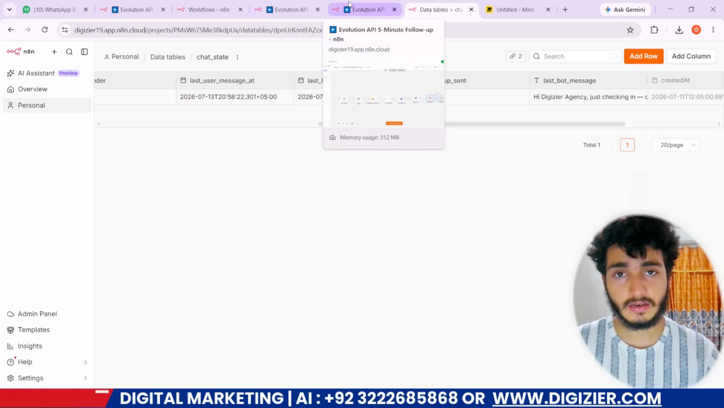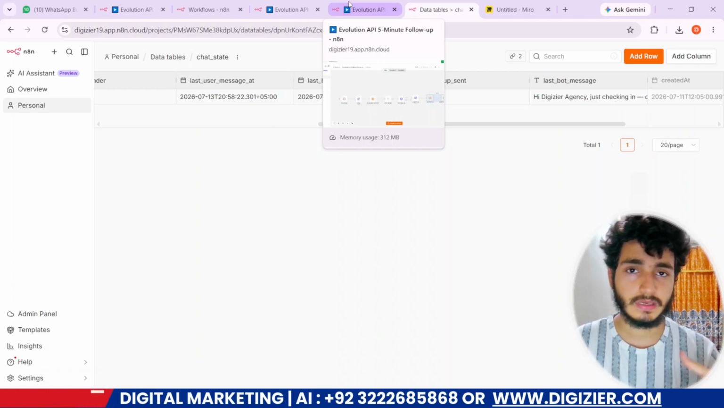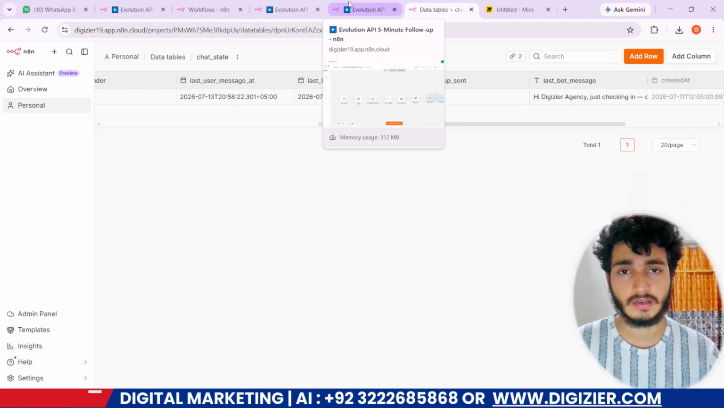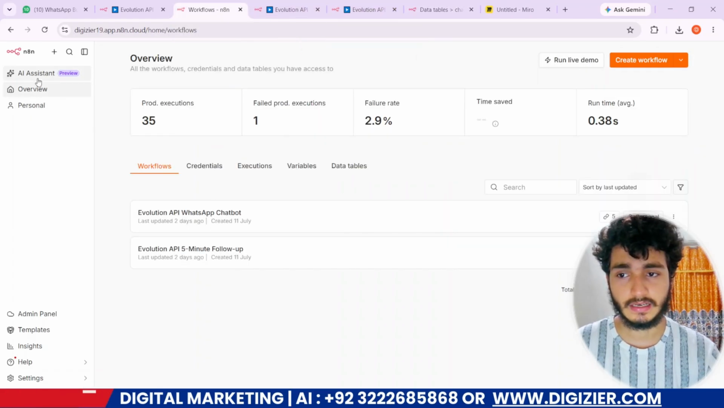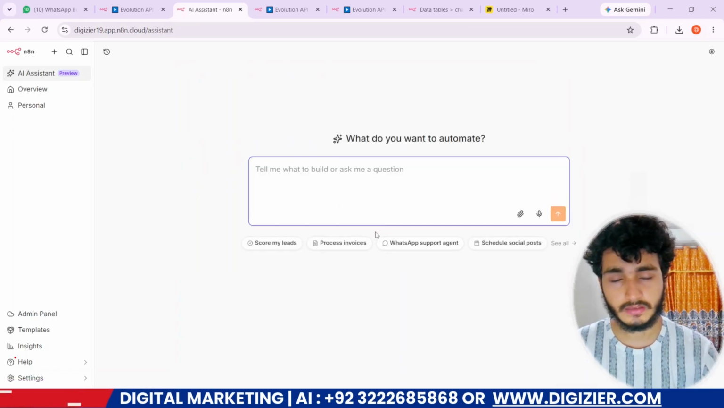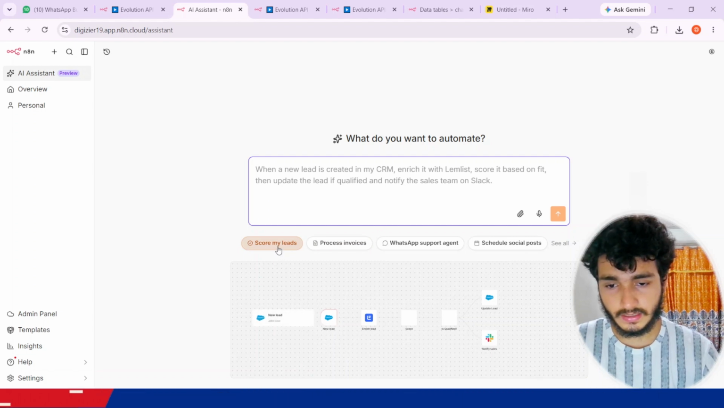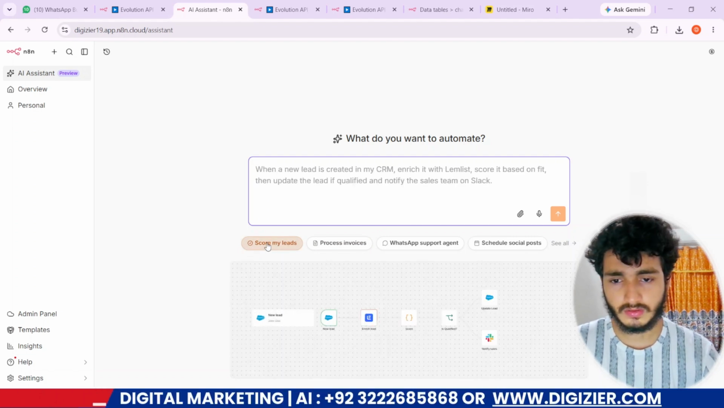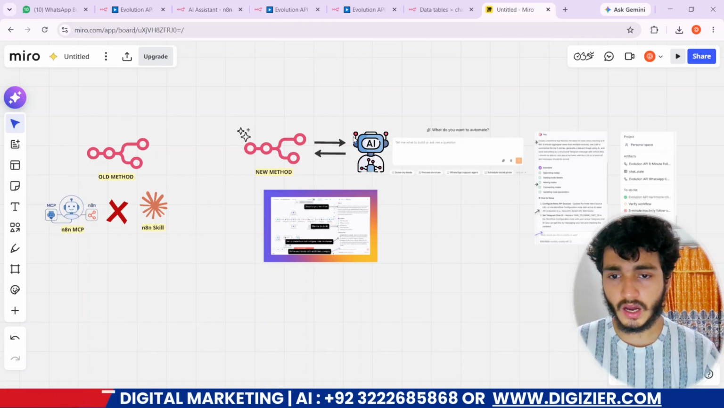For that complex workflow, if I told the n8n MCP and n8n skill, I am 100% sure I would not get the final output. But the n8n AI assistant, the new AI feature, is very good. You can also use that. You can also use it for your client. So let's check that out. Now I will guide some use cases.